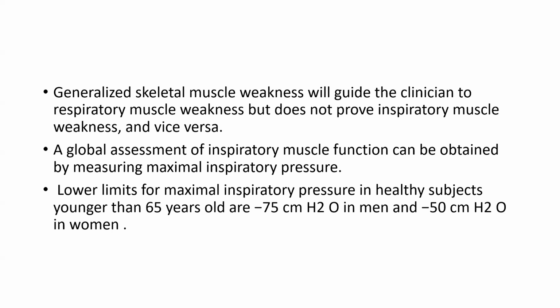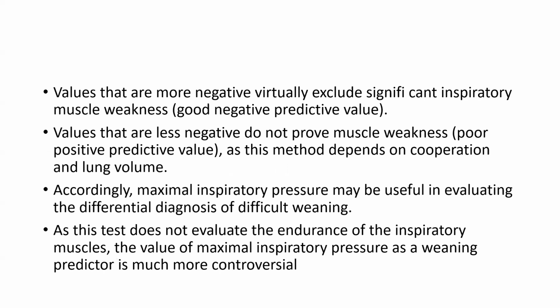and vice versa. The global assessment of inspiratory muscle function can be obtained by measuring maximal inspiratory pressure. The lower limit of maximum inspiratory pressure in healthy patients younger than 65 years old is minus 75 centimeters of water in males and minus 50 in females. Values that are more negative virtually exclude significant inspiratory muscle weakness. Values that are less negative do not prove muscle weakness, as this method depends on the cooperation of the patient.